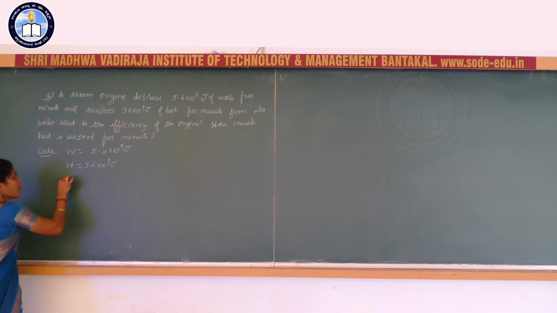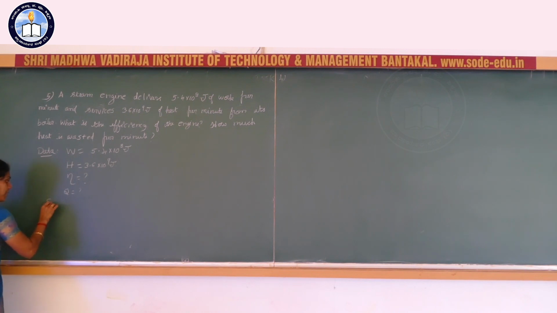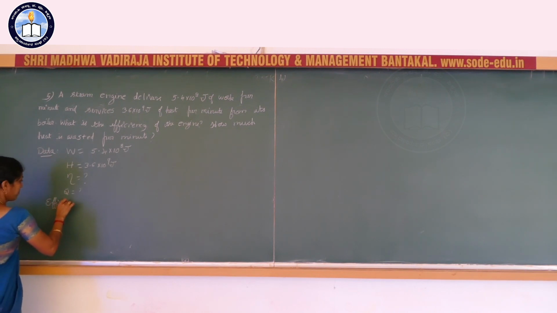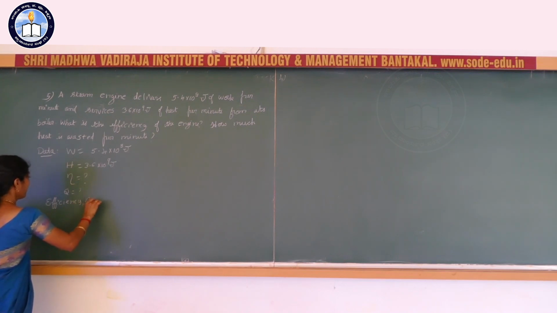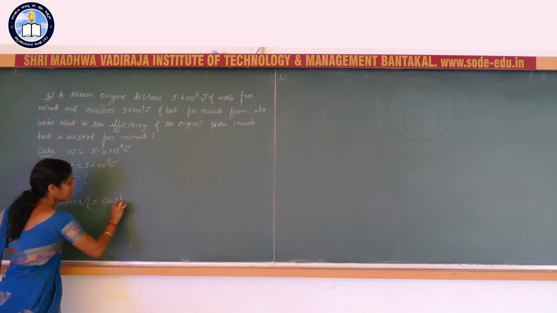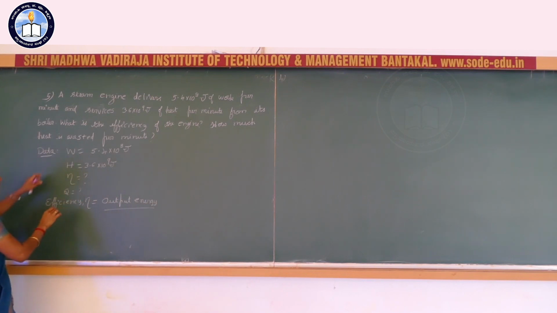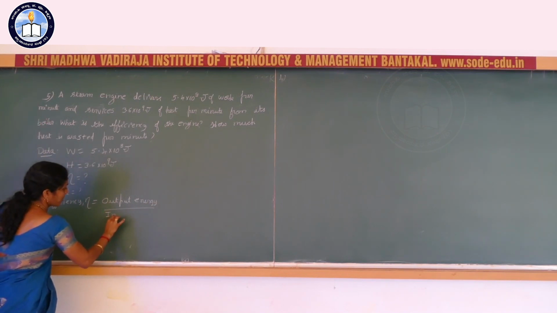That means here first you have to calculate what is the efficiency. Next, how much heat is wasted per minute, here you have to calculate Q. Here we know efficiency eta is equal to output energy divided by input energy.